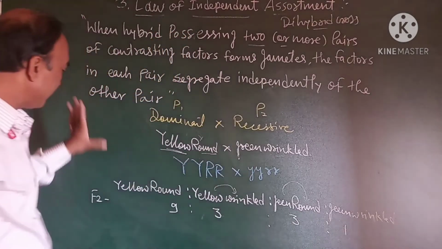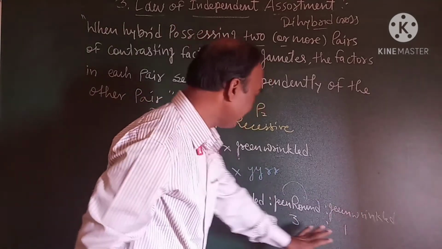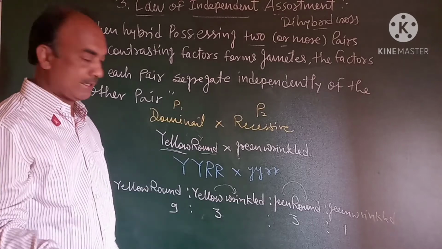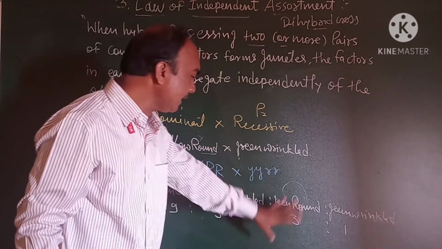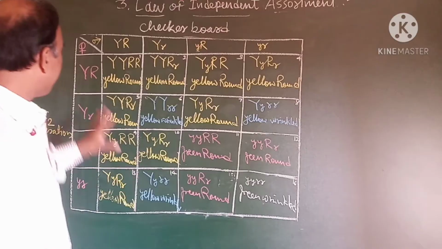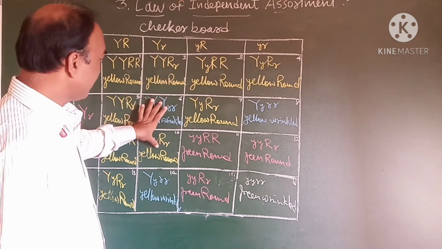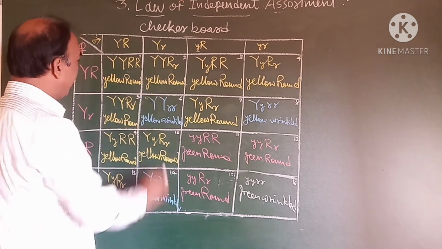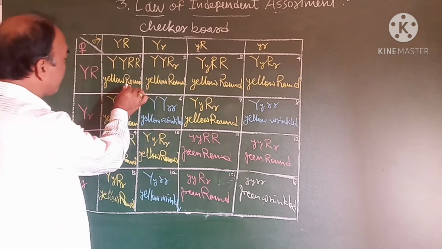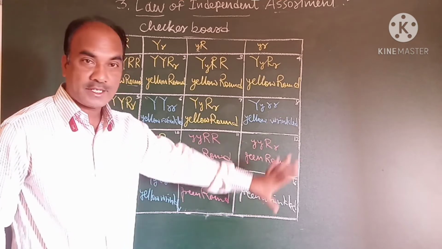And the phenotypic ratio is 9:3:3:1, where 9 plus 1 is the parental combination and 3 plus 3 is the new combination. In the F2 generation, there is a new combination of traits. In the parental cross, yellow color is associated with round and green color is associated with wrinkled.